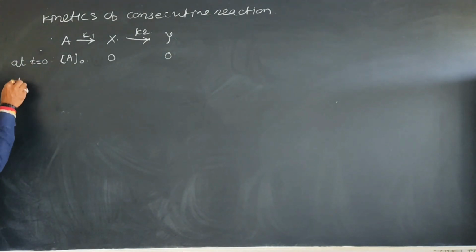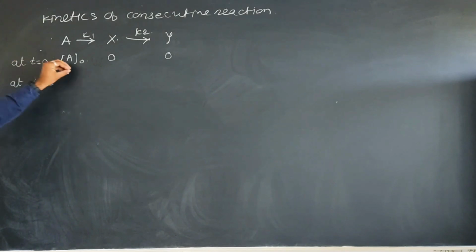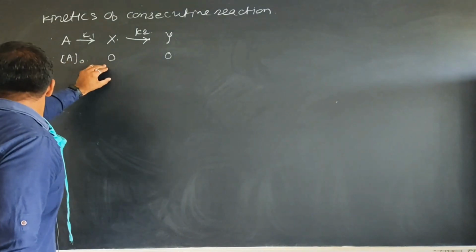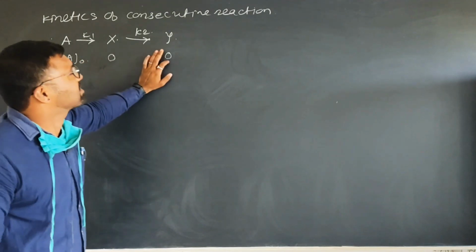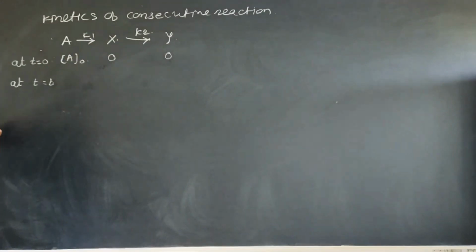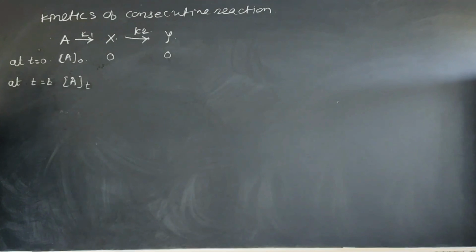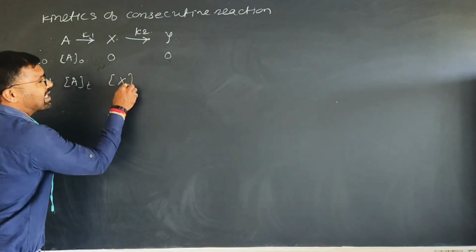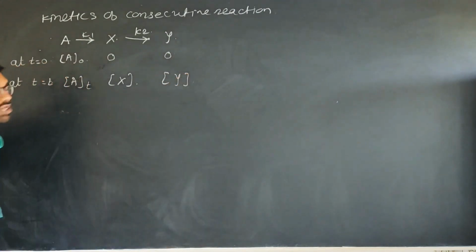At any time t, which is not equal to 0, suppose X amount of reactant is converted into the product. This is nothing but the product which is the reactant for the second reaction, that is X to Y. So I can say that the concentration of A at time t is At, the concentration of X at time t is X, and the concentration of Y at time t is Y.